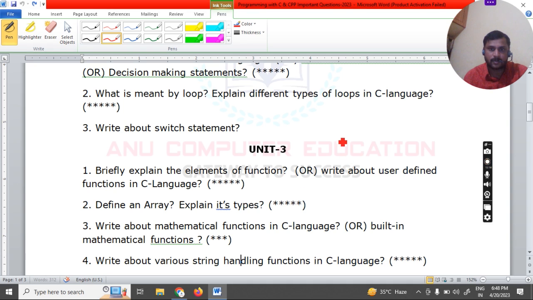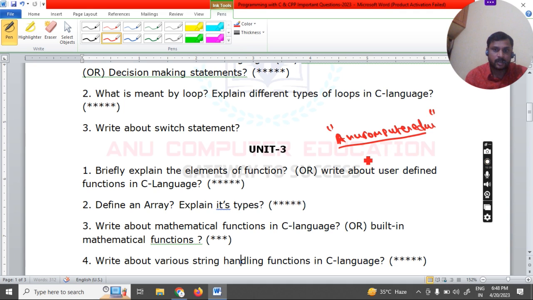Suppose I am writing one name here, Anu Computer Education. When I am writing this string, and anyone asks how many letters are present in this string,